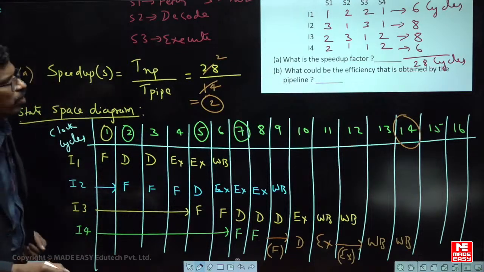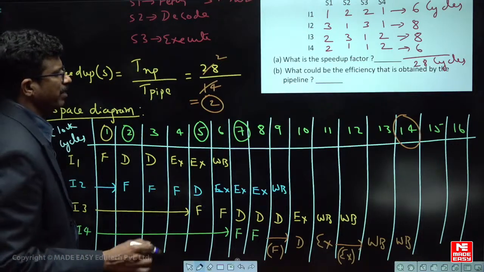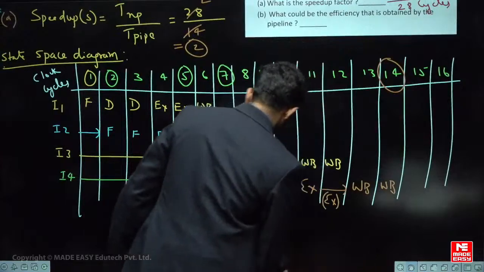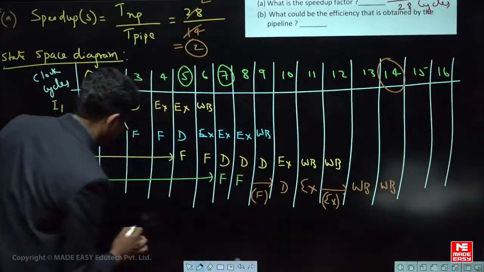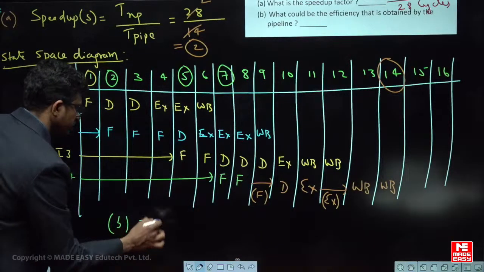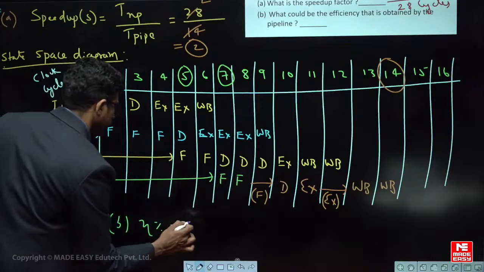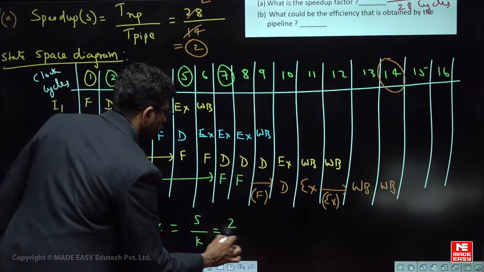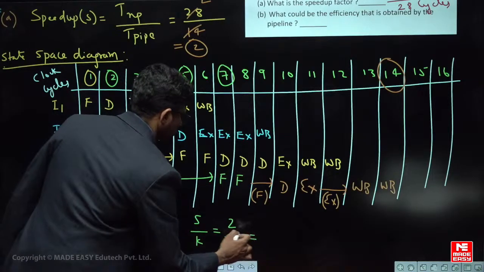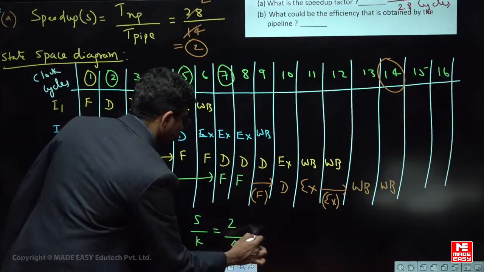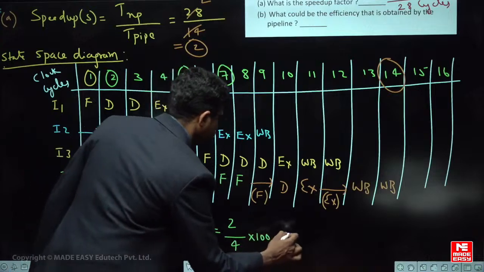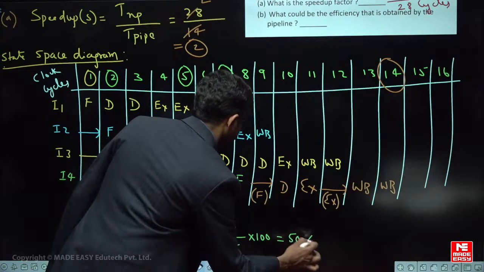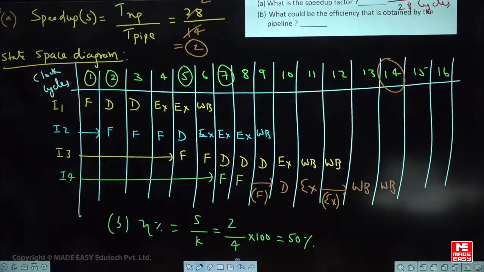What is the second one? What could be the efficiency that is obtained by the pipeline? Efficiency, what is efficiency? For part B, percentage efficiency is simply S by K. K is the number of stages, S is 2, stages are 4, so 2 by 4 into 100. Half means 50%, so the efficiency is 50%, okay, right.